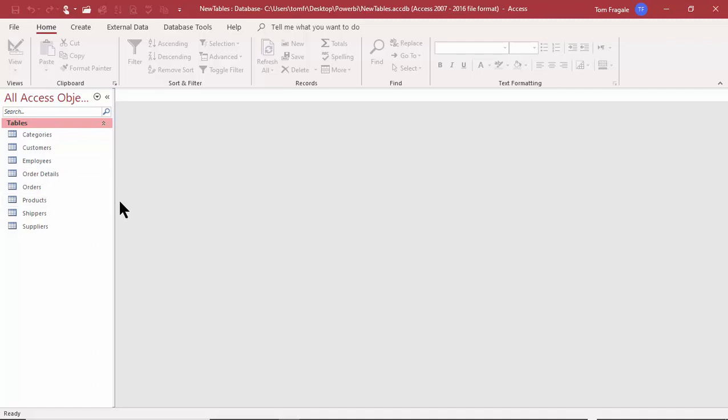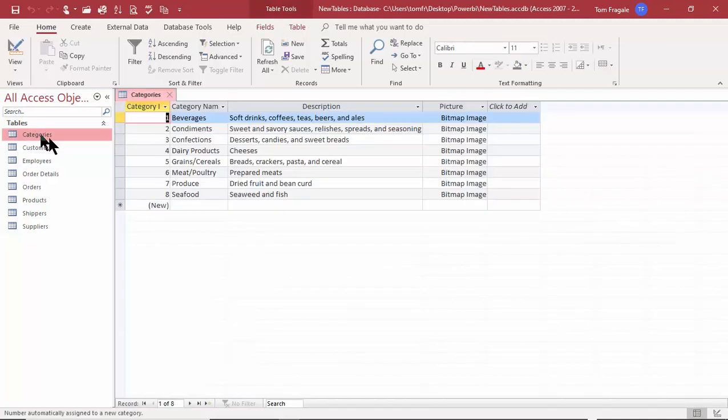Sometimes the database might have a lot of objects. Now, this window in here is where we would actually see the actual object. So, for example, if I double-click on the categories table, then it'll display that table in this window. So this is the window where most of the work is going to happen. Here, it just displayed that table. So I just double-clicked on that table, and we can see the contents of that table. This is called Datasheet View.